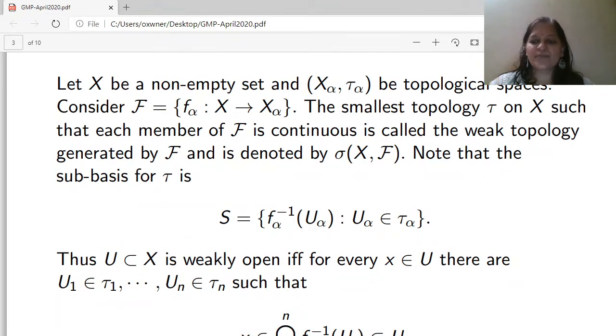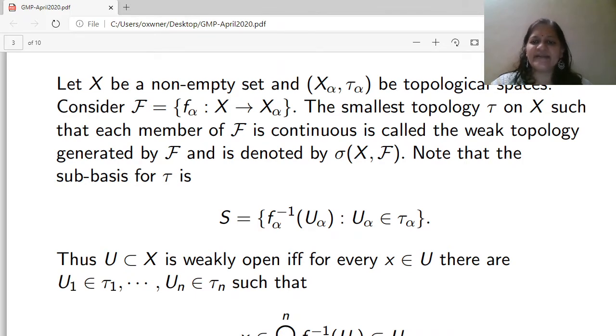The smallest topology tau on X such that each member of F is continuous is called the weak topology generated by F and is denoted by sigma(X, F). Here notice that X is any non-empty set and we want to define a topology on X such that each member of the collection F is continuous, and such a topology is called the weak topology generated by F.